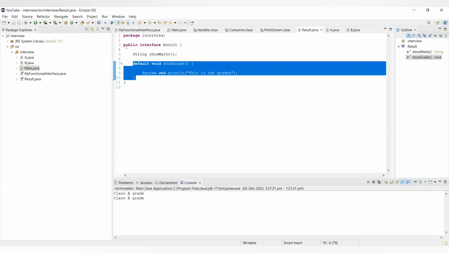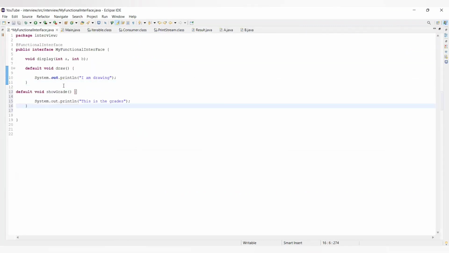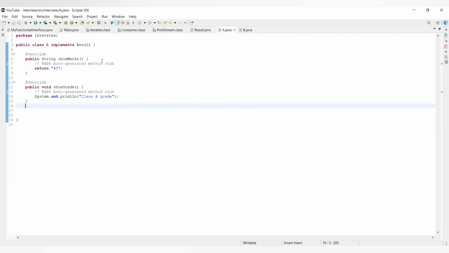So we are having this my functional interface also, and here it is having this show grade. This is also having show grade. So now in class A we are saying that you are implementing result, implement my functional interface as well.